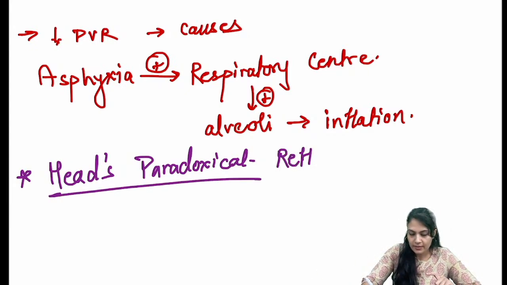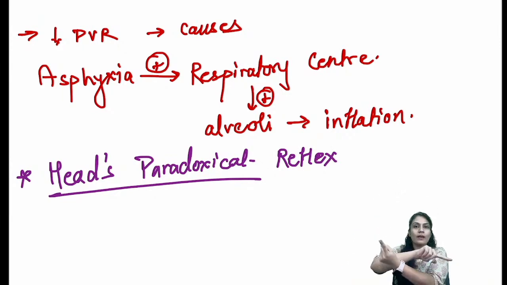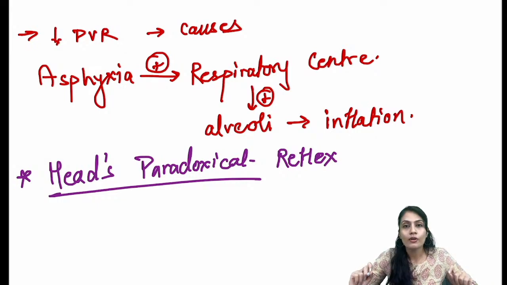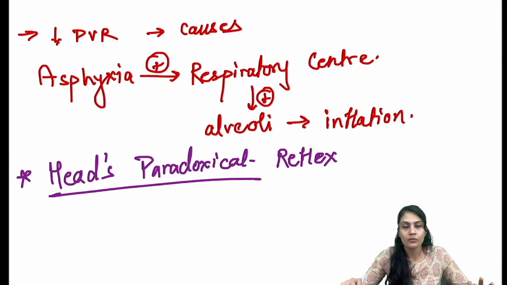So this is Head's paradoxical reflex. What should happen in the adult, the exact opposite or contrast phenomenon is happening in the fetus. That exact opposite or contrast phenomenon is known as a paradox. There are many paradoxes that you are going to learn in physiology. The first paradox you are learning right now is Head's paradoxical reflex.